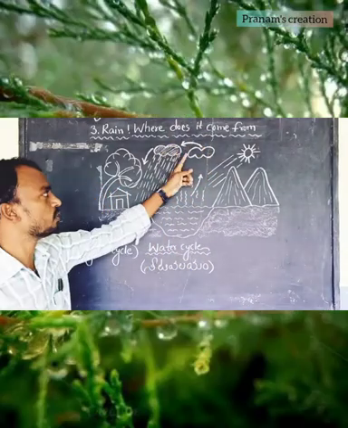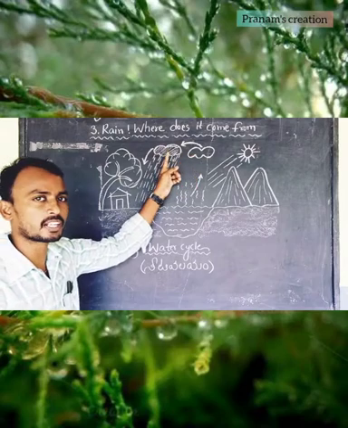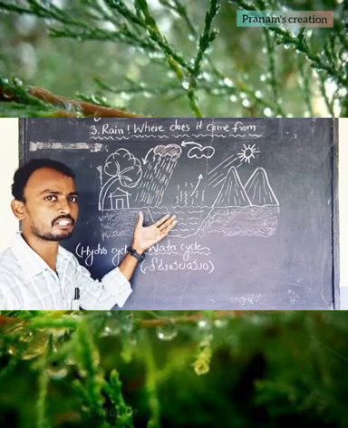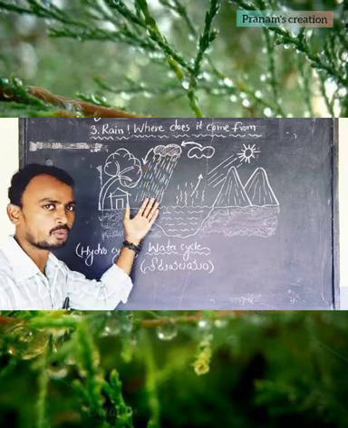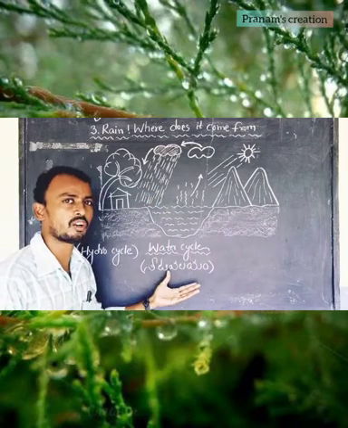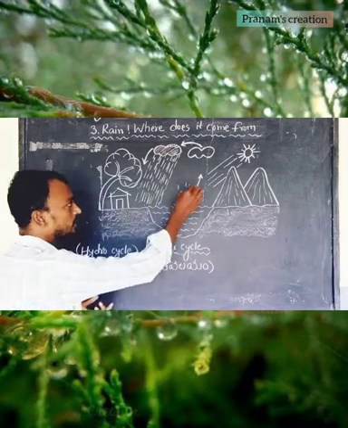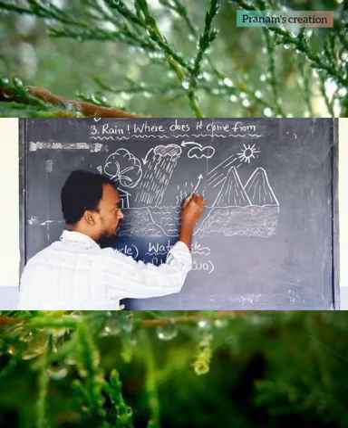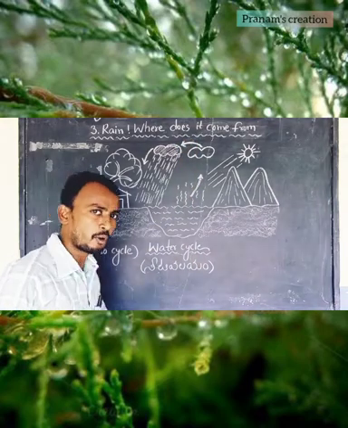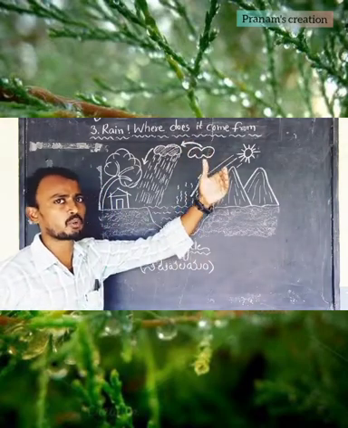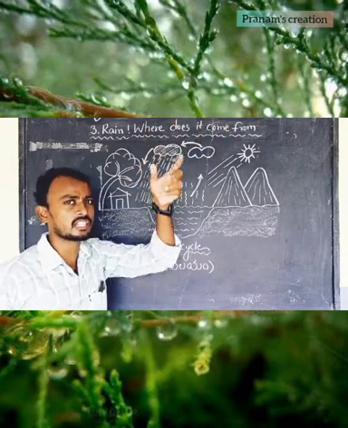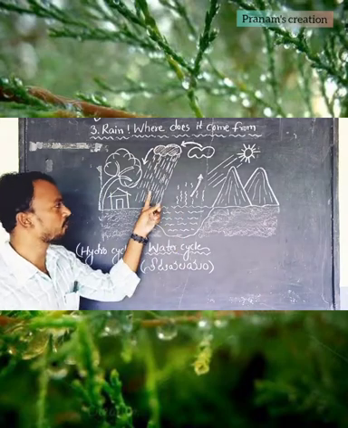We discussed already, water vapor changing into water. When the cloud is exposed to the cold climate, it sends the water down. This phenomenon is called the water cycle. Here we can see two processes: one is evaporation, the second is condensation. Once evaporated, the water vapor goes up to the sky and forms the clouds, and the clouds conduct the condensation process. They send the water down in the form of rain.